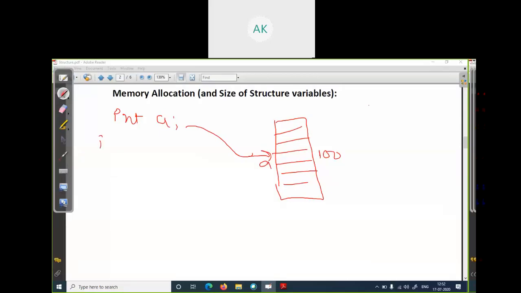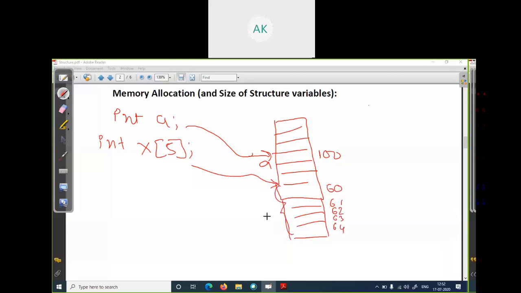When you declare an array variable int, suppose your variable name is x, size is 5, so it will get 5 contiguous blocks of memory. Suppose it starts from this point, 60, 61, 62, 63, 64.